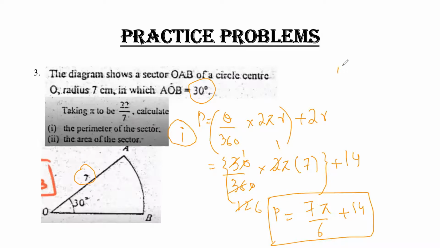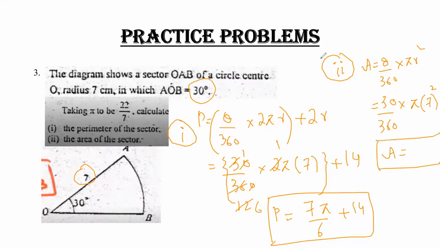Part 2, the area of a sector. Simple, the formula for the area of a sector, you all know, is theta upon 360 into pi r square. Just substitute these values: 30 upon 360 into pi, that is 3.142, and the value of r is 7 whole square. After calculation, you will get your answer, which is the area of the sector. Clear?